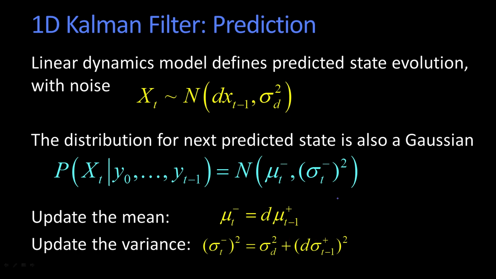And then we added in some more noise because of uncertainty in how the thing actually moved. That is this second term. So even if we were multiplying by a 1, that is, even if everything was just a 1, our variance would still grow because of the added uncertainty. So the update of the mean and the update of the variance for the Kalman filter is written like this.